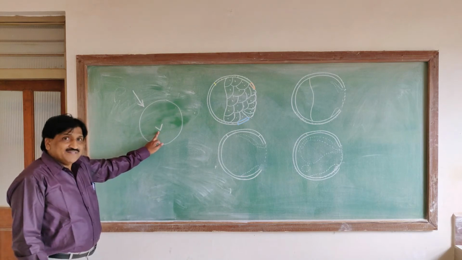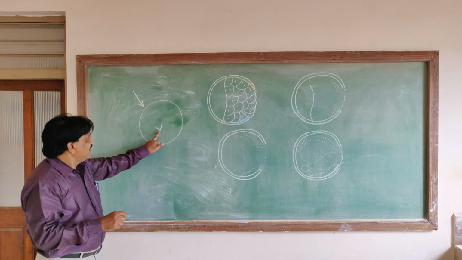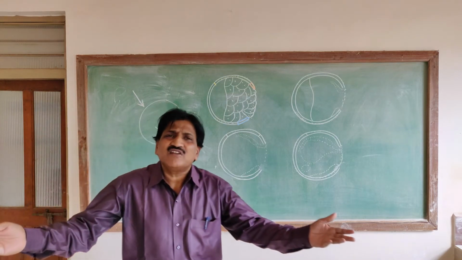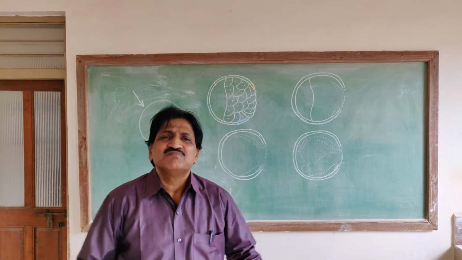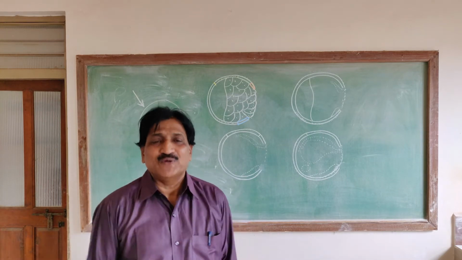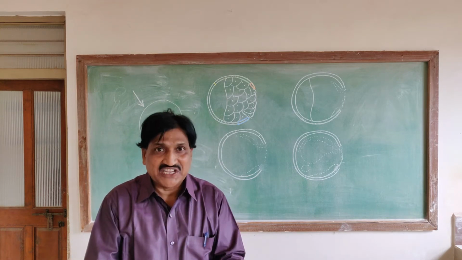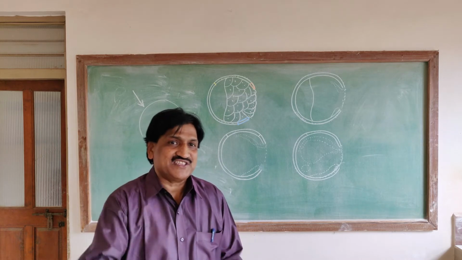Now, with the help of a fine needle, just remove this grey crescent. There is no development at all. Development is completely stopped, with no formation of an embryo. So in the beginning stage after fertilization, there is an organizer, and that organizer is the grey crescent.